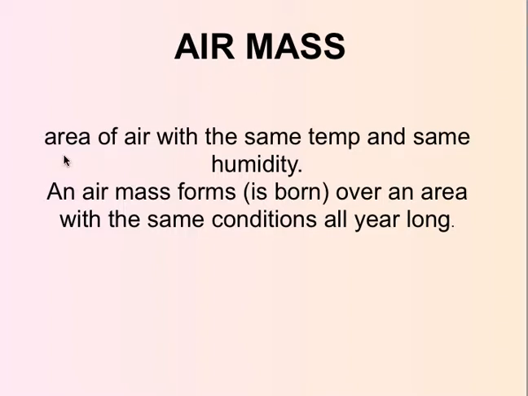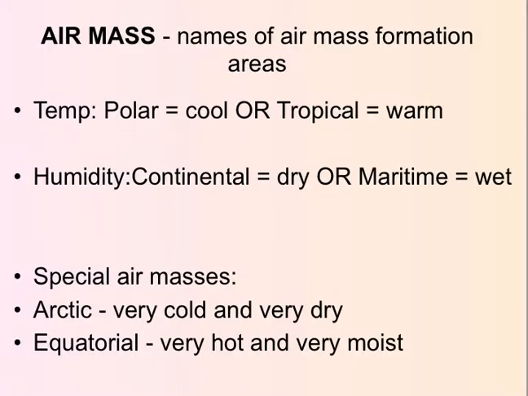Air masses are areas of air, a big chunk or pool or pond or puddle of air, with the same temperature and same humidity conditions. Air masses form, or I like to say are born, over an area with the same conditions year round. So what does that mean? Well, we name the air mass based on where it forms. Temperature wise, if something forms in the polar regions, it tends to be a cooler air mass, versus something in the tropics tends to be a warm air mass. I know this may sound like common sense, and it should be.